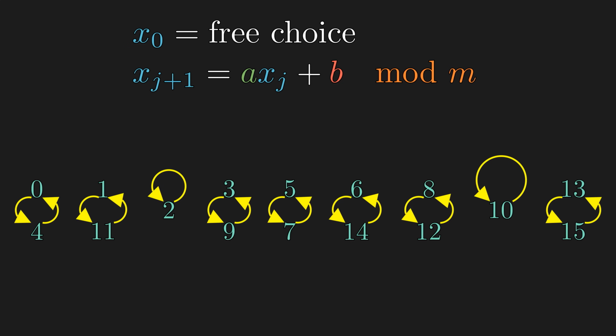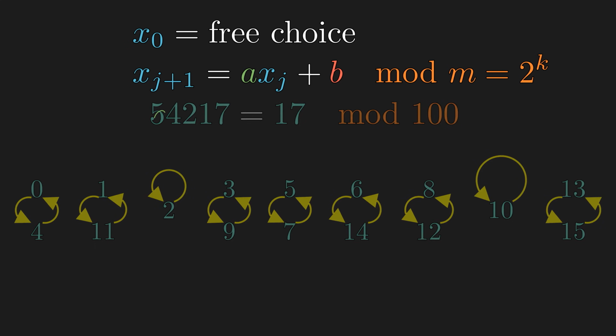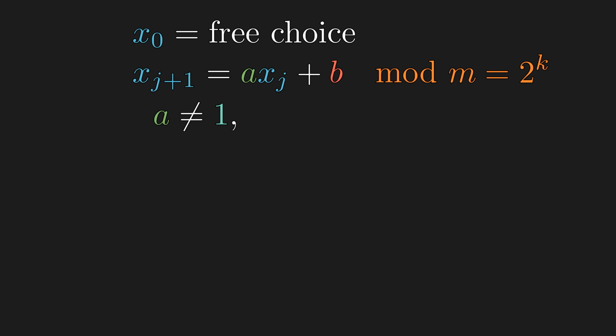So what is a good choice of the modulus? Since we are typically using a base 2 machine to do our arithmetic, a power of 2 is a decent choice. And this is analogous to how taking a modulo of a power of 10 is simply truncating higher digits. So for a computer, taking a modulo of a power of 2 is simply truncating bits. As for a good choice of the multiplier, 1 is a poor choice since it makes the pattern way too predictable. And for the same reason, an increment of 0 is a poor choice.